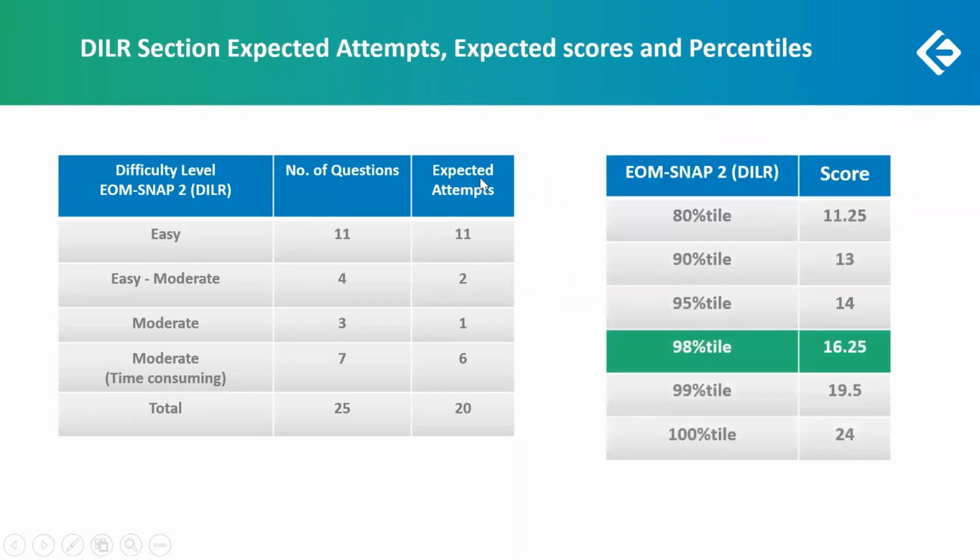And this is the basic analysis for only the DILR section. If you are scoring around 11.25, you can expect a percentile of 80. At 13, there is an expectation of 90 percentile. At 14, an expectation of 95 percentile.